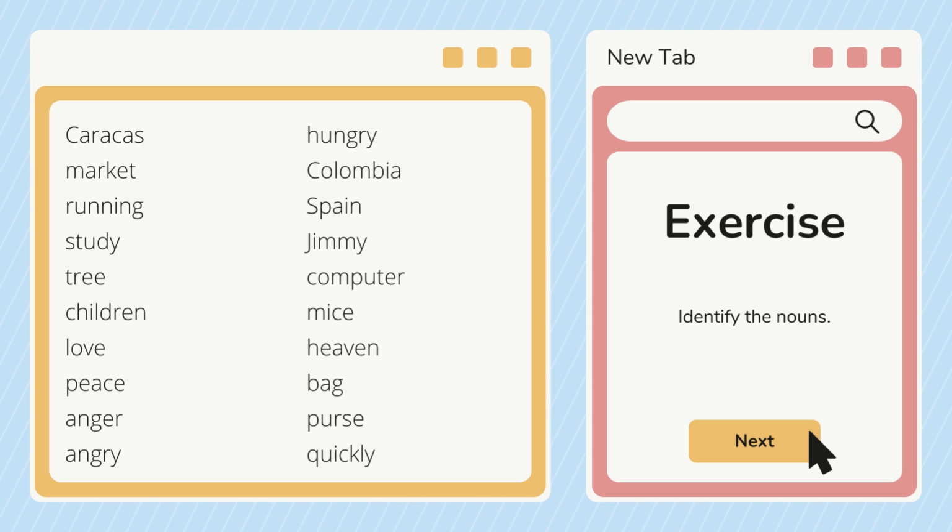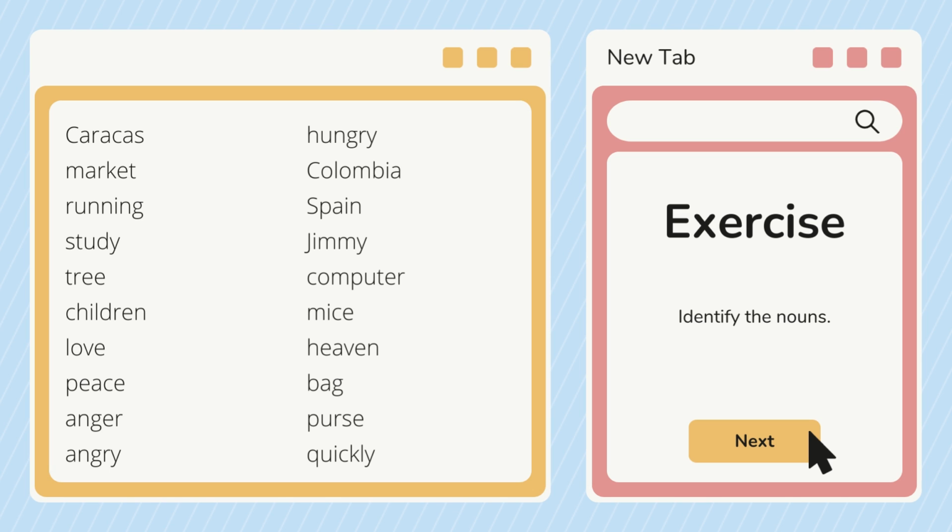For example, we have Caracas. Caracas is a proper noun. It's the name of a place, the name of a city. We have market. Market is a place. We can see that place, so it's a noun. We have running, but running is a verb because it's an action. Verbs are not nouns. We have study. Study is also a verb, so it's not a noun. We have tree, it's a noun. Children is plural, but it is a noun.